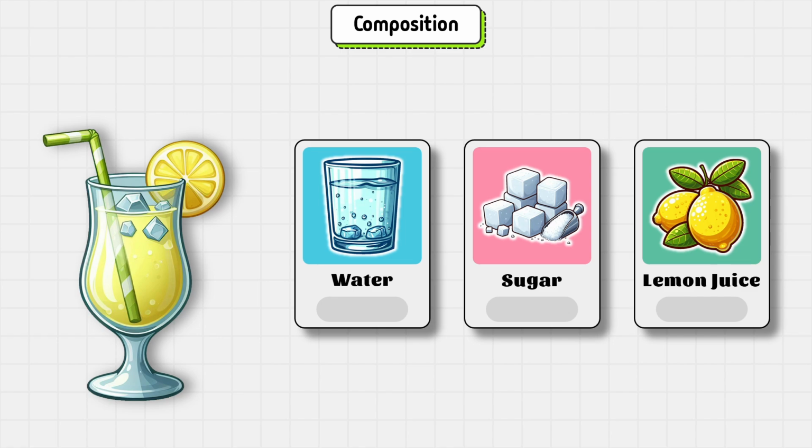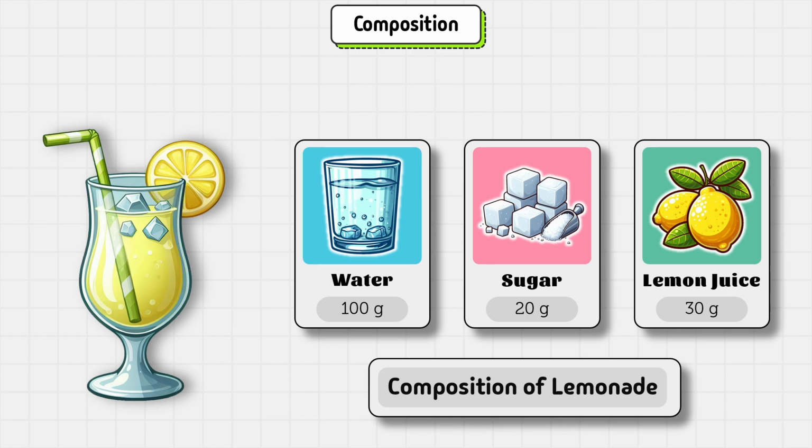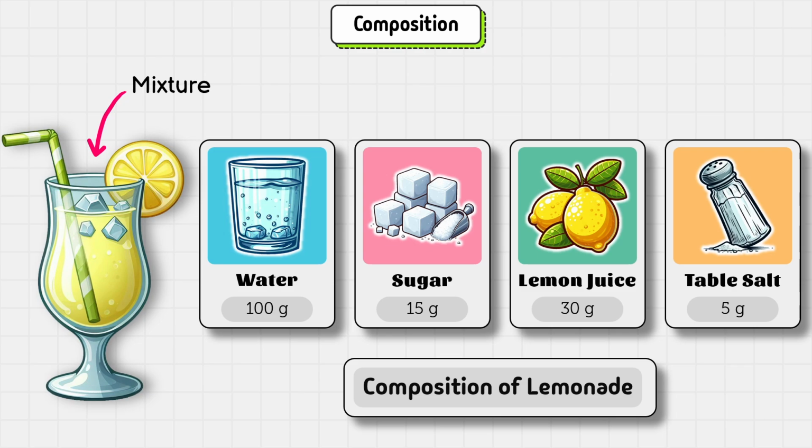And to make this exact lemonade, you will need 100 grams of water, 20 grams of sugar, and 30 grams of lemon juice. And this combination is called the composition of lemonade. In other words, the composition of any matter includes its components and the amount of those components. Lemonade belongs to a type of matter called mixtures. And in mixtures, a small change in composition doesn't make much of a difference. For example, if you reduce sugar and add a pinch of salt, it will still be a lemonade. Yes, it will be different in taste, but in the end, it is still a lemonade.